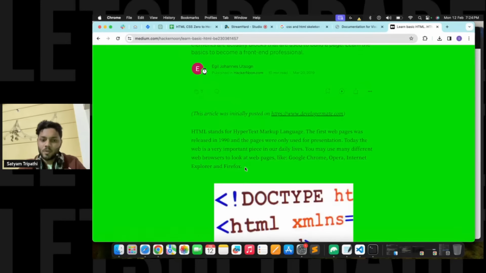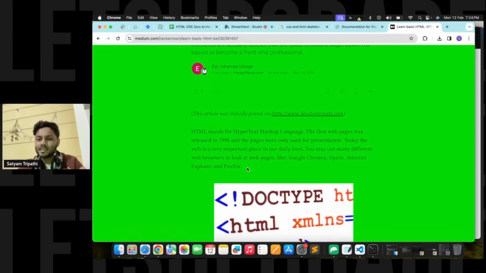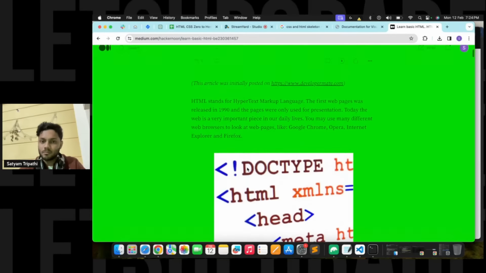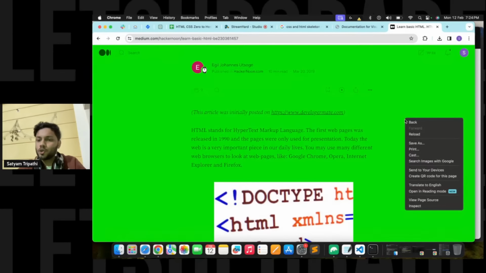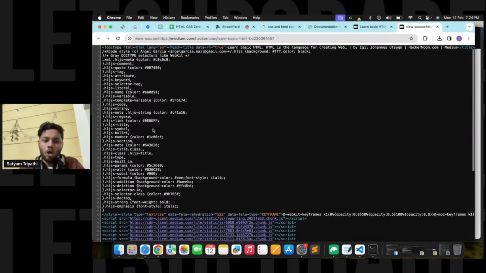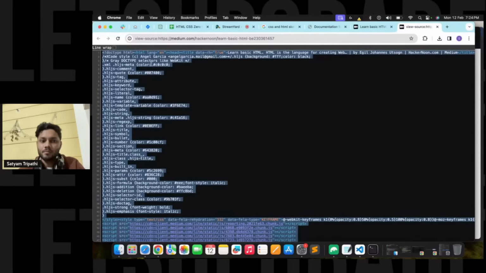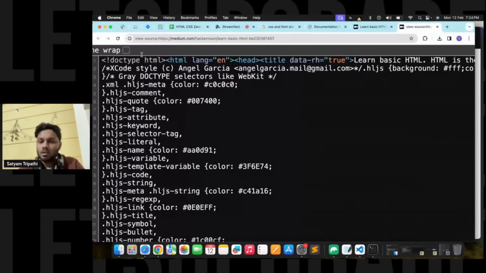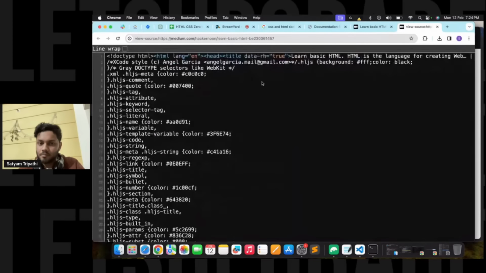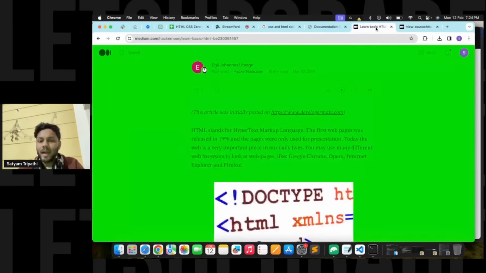This thing is in a normal font, and these letters are even smaller. If I show you the code of this, I'll do view page source. All of this code has been written, and you will be able to see all the code over here. Just see, they are using HTML and all over here. This is the code behind this page.